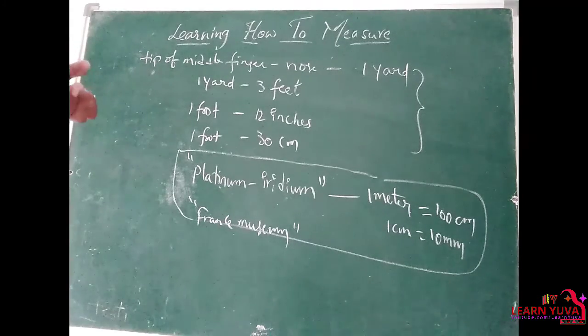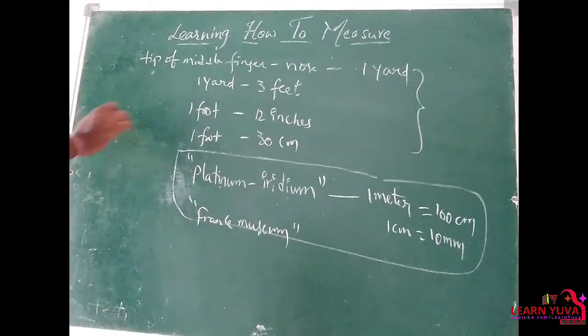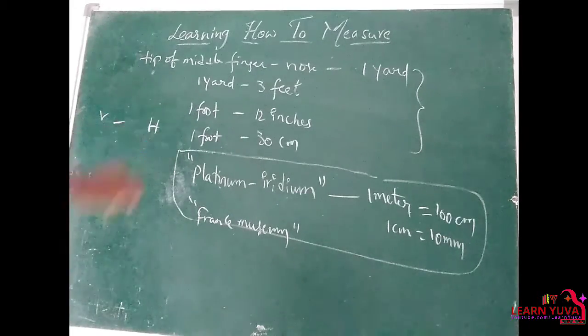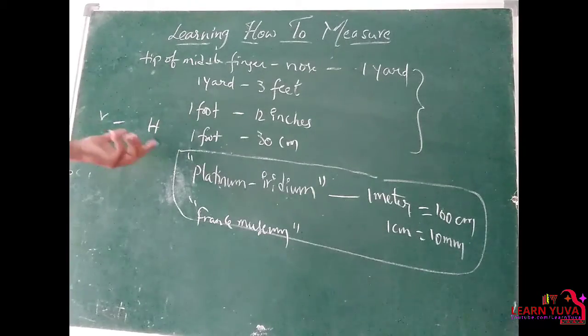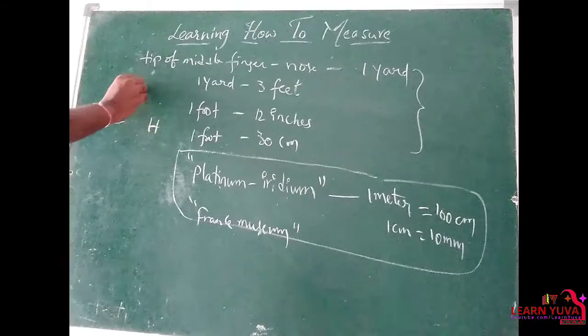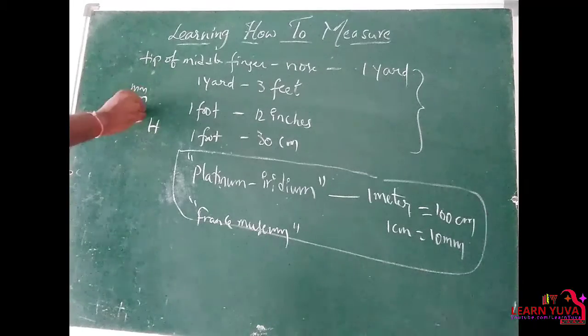So depending on the object or the physical quantity we are measuring, the instrument we use may vary. So if you want to measure the distance between two cities, Visakhapatnam and Hyderabad, what is the unit? Can we measure the distance between Visakhapatnam and Hyderabad in millimeters or in centimeters or in meters?